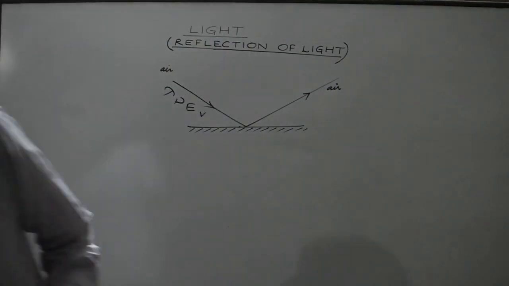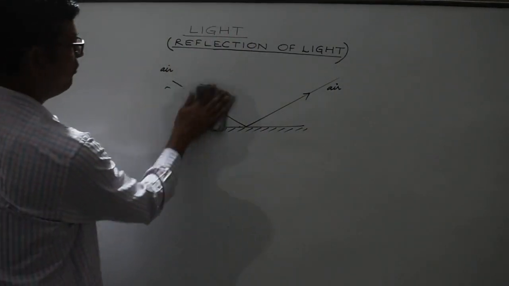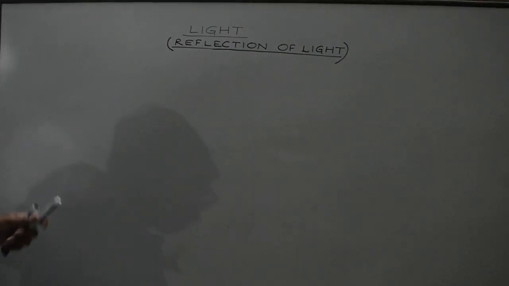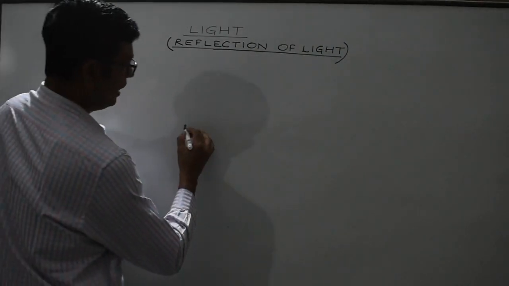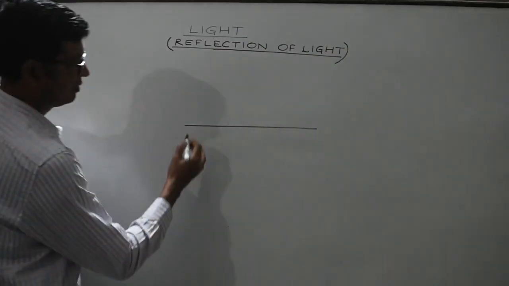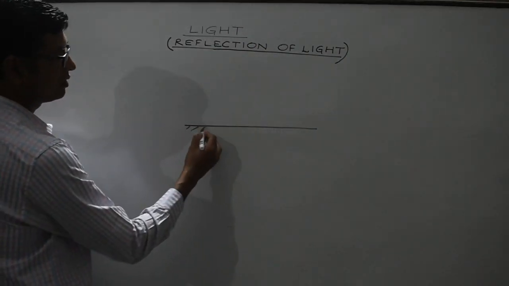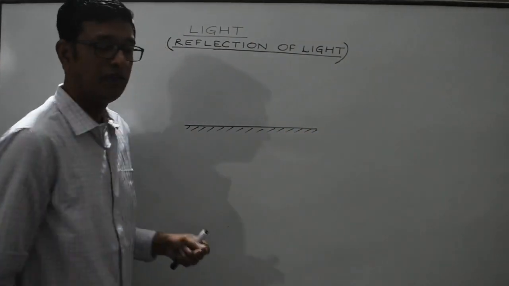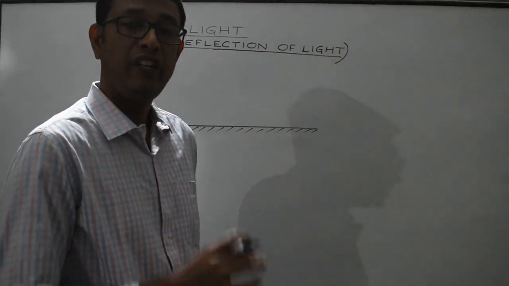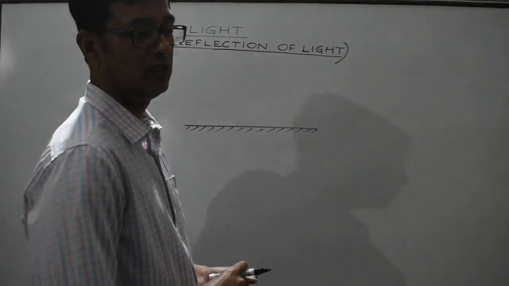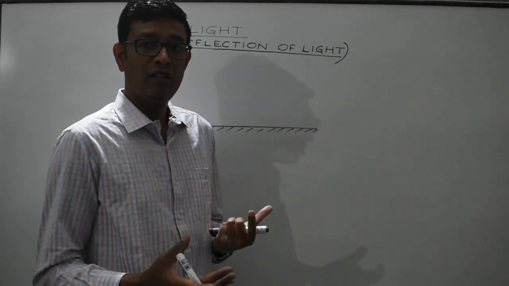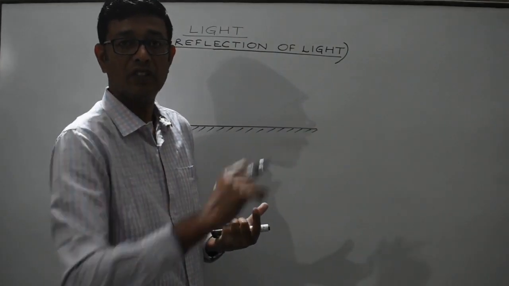So now, before we discuss further, we need to understand some basic terms and definitions. As I stated, a plane mirror is to be represented by this. This is the reflecting surface and this is the back surface. Now whenever reflection is studied, we need to draw a normal. Normal is an imaginary line which is perpendicular to a given surface.